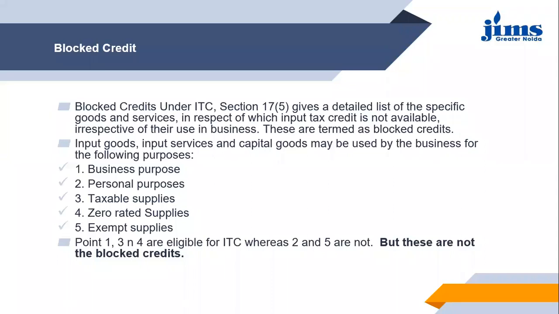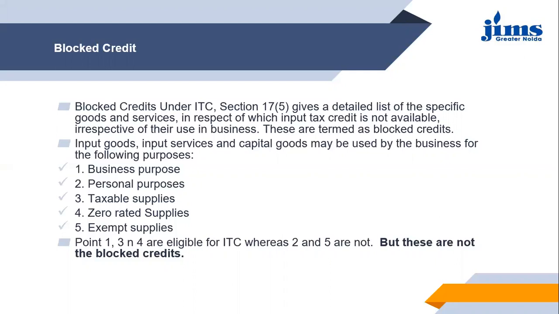These block credits simply mean that these are the goods or the services which are used in the business, but the business is not able to claim the ITC for such assets or such goods or services. That is why we call it a block credit, because it is blocking the input tax credit.